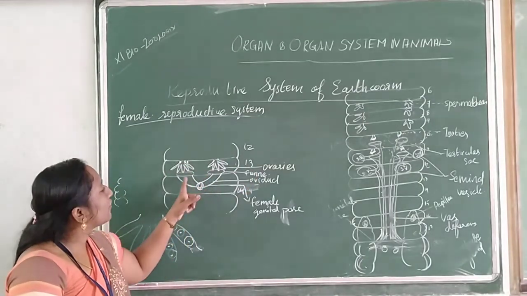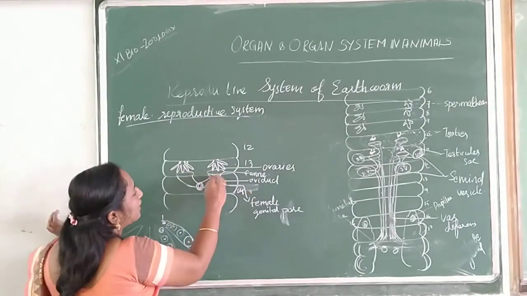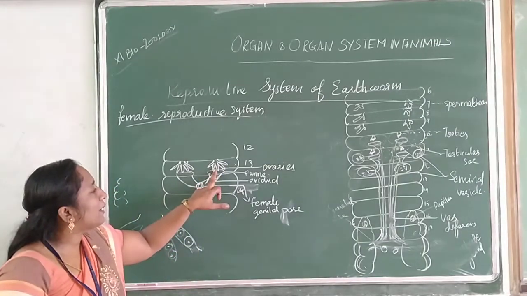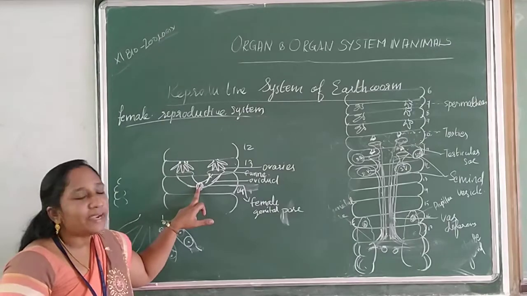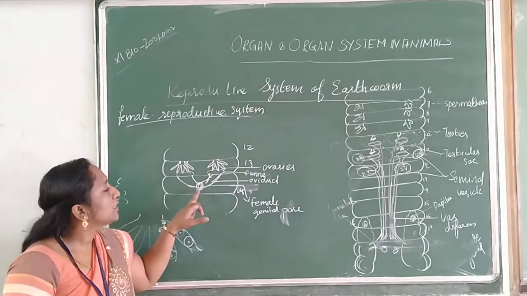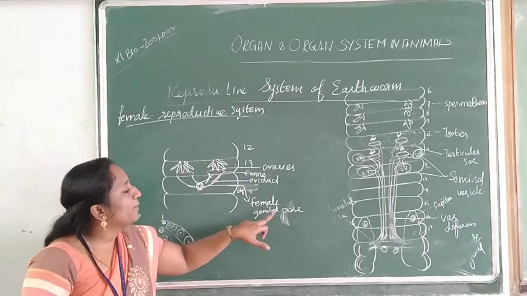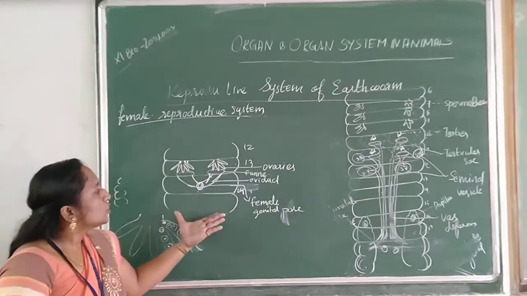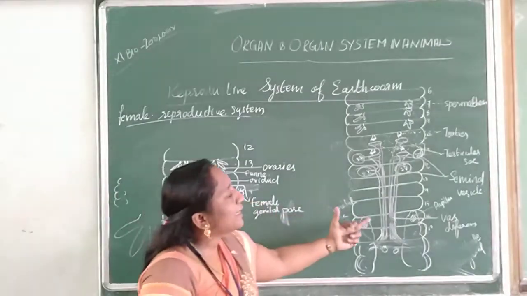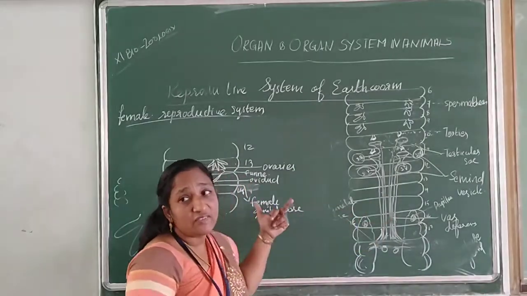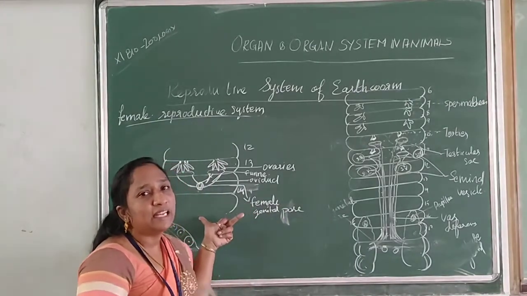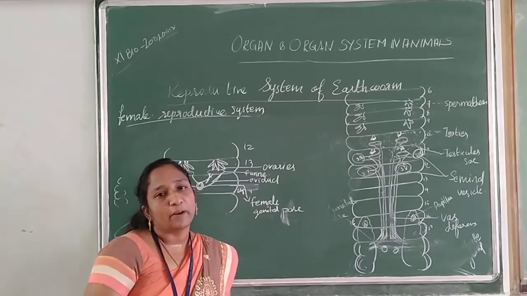From the organs, a funnel collects the female gamete, and both funnels fuse to form a common duct that opens as the female genital pore. So this is the female reproductive organ, and the male reproductive organ is more complex. The female is very simple and easier when compared with the male reproductive system.